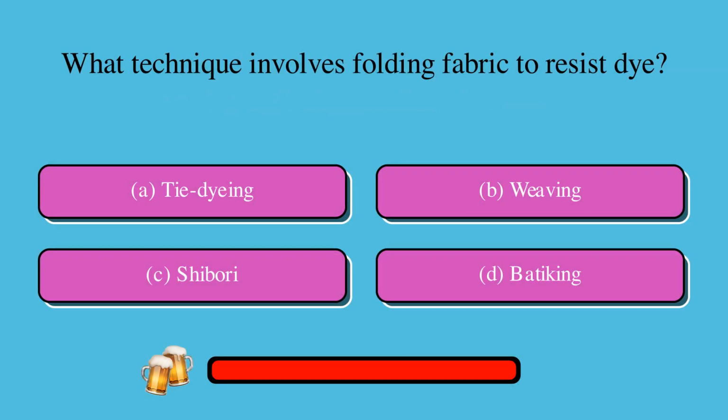What technique involves folding fabric to resist dye? Is it A, tie-dyeing, B, weaving, C, shibori, or D, batiking? The correct answer is C, shibori.